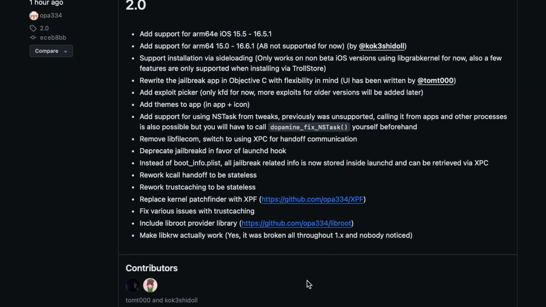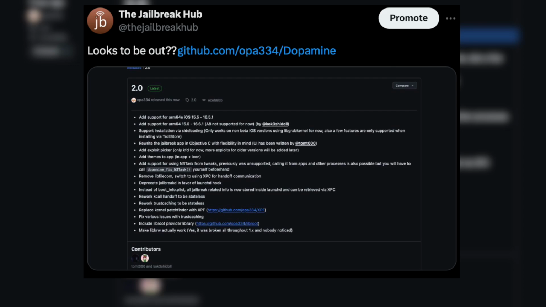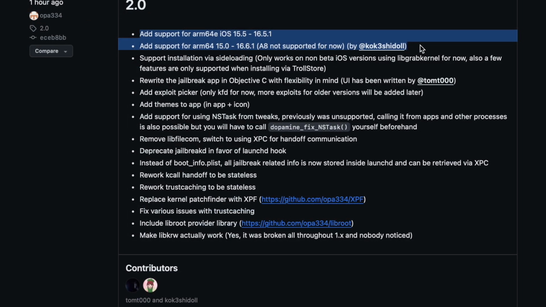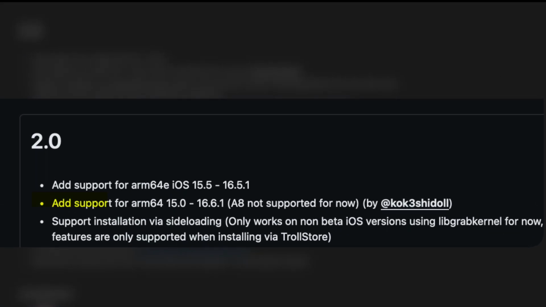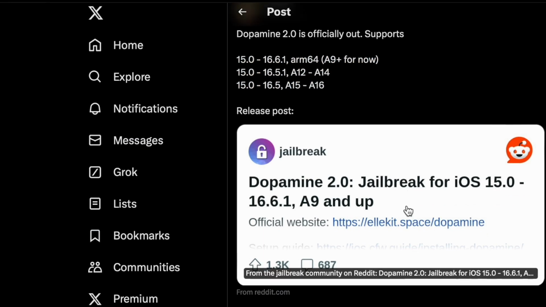I don't know if the website's here, but it looks to be out. I just saw the push on GitHub here. Looks like the jailbreak might have just gotten released. Let's see. 2.0. Add support for ARM64 15.0 through 16.6.1. A8 not supported for now. Oh yeah, add support for ARM64E 15.5 through 16.5.1. Yep, there you go. Dopamine 2.0 is officially out. That just happened out of nowhere, but Dopamine 2 is now officially out.